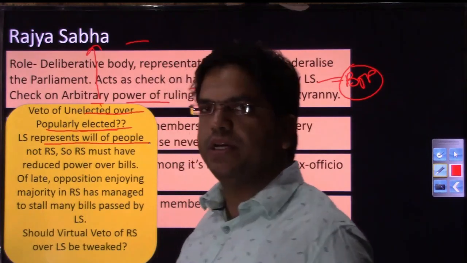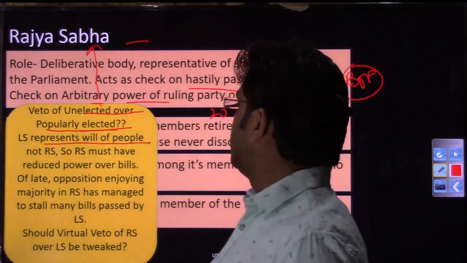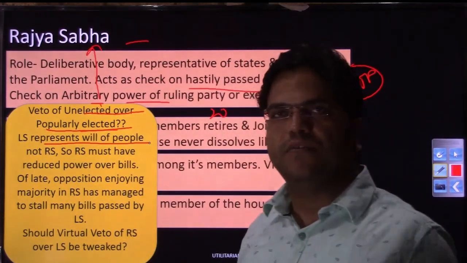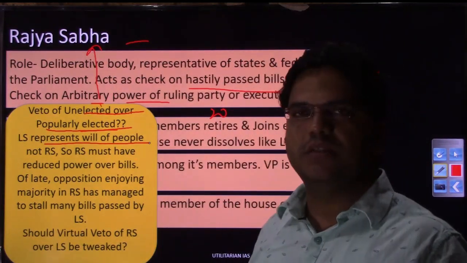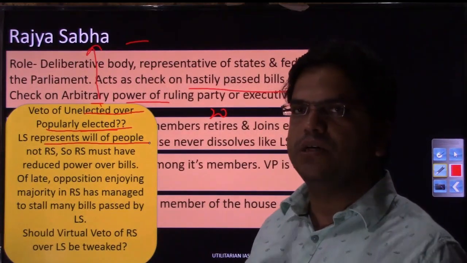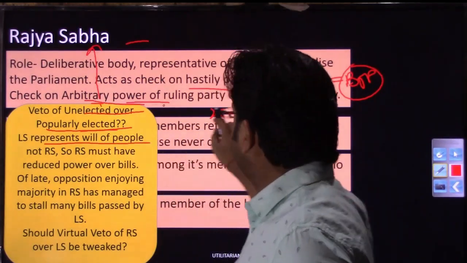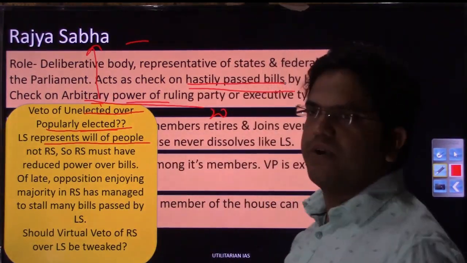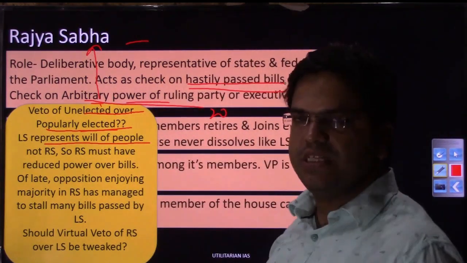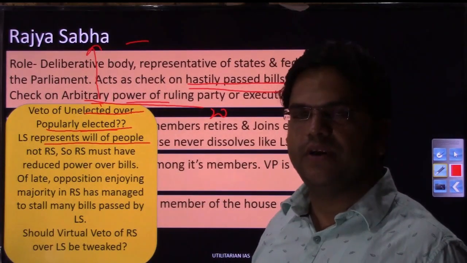So this is the argument that has been presented by various scholars and academicians when they see the negative role being played by the Rajya Sabha. Instead of playing the role envisioned by the constitutional makers, of course they are doing those things as well, but of late they are indulging in political vendetta.